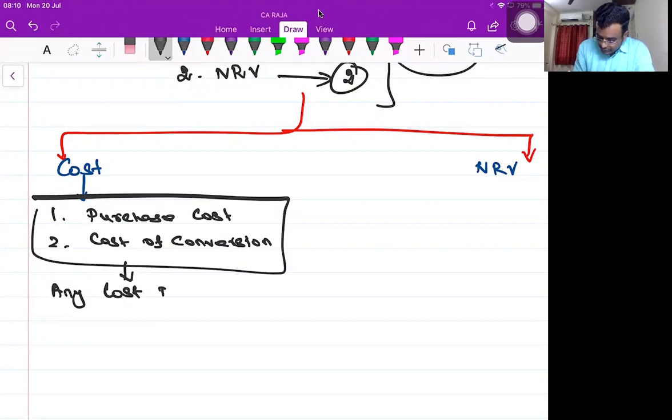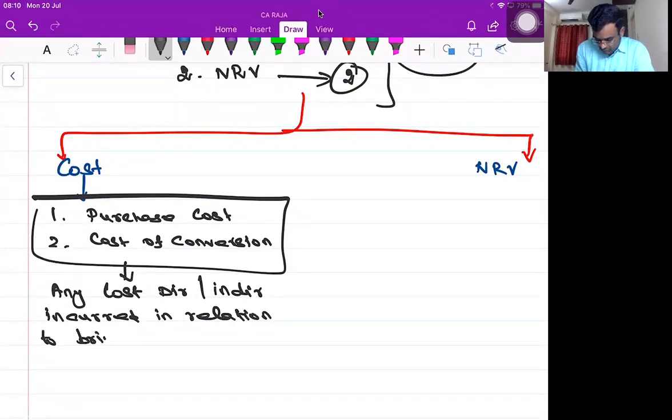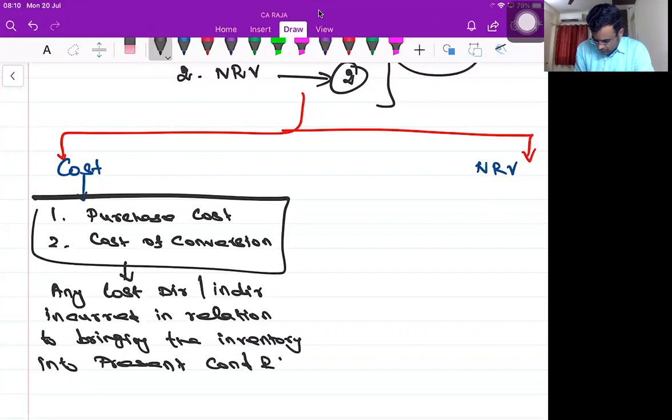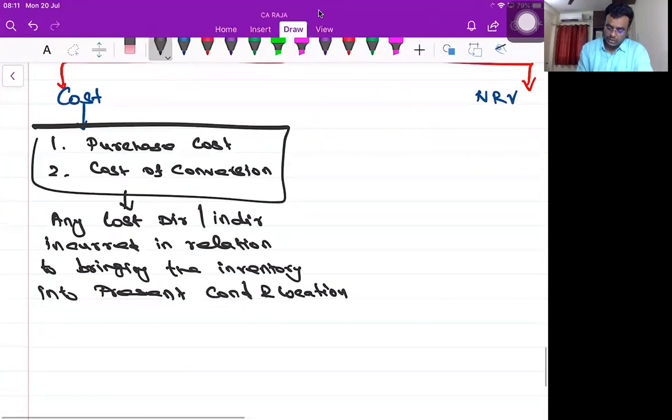Any cost, directly or indirectly incurred in relation to bringing the inventory into present condition and location. Present condition and location.